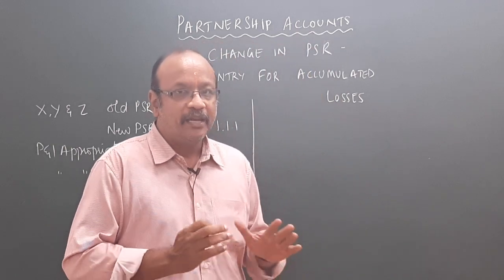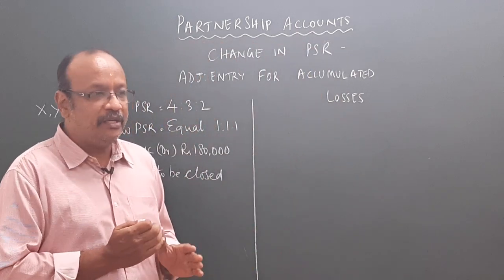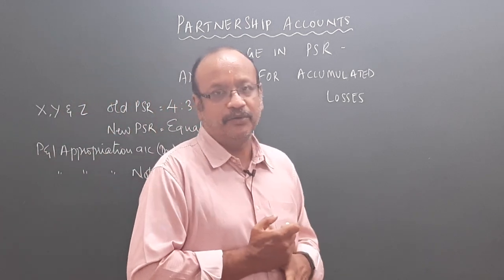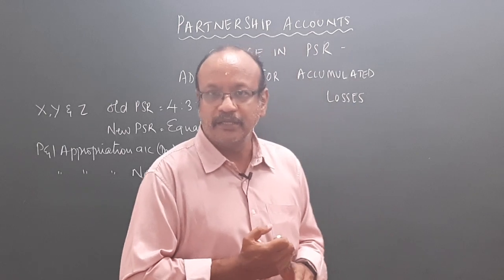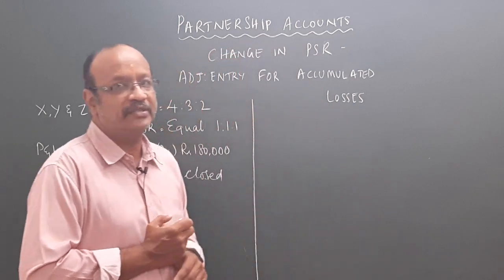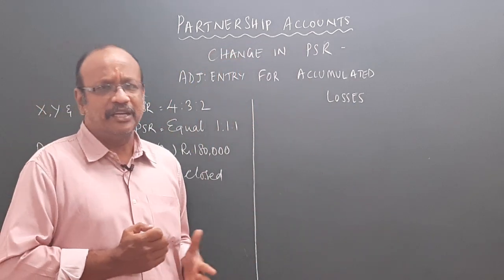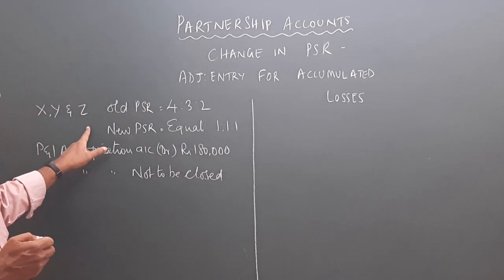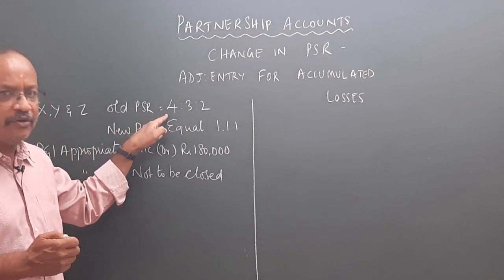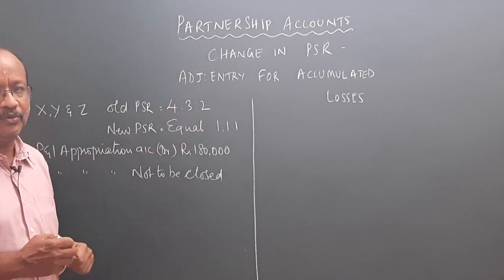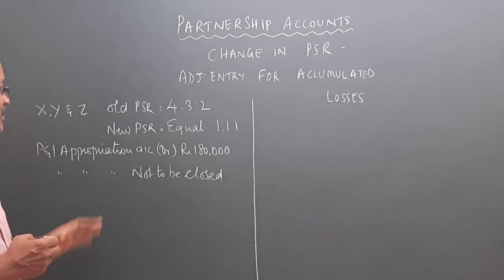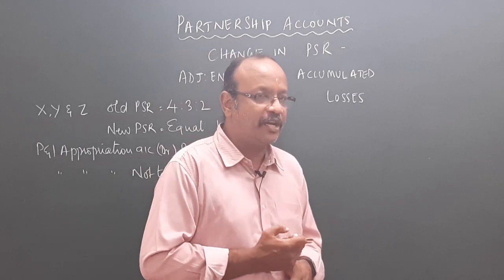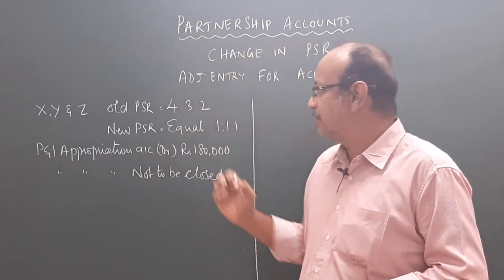Right? Now, in the previous video, we adjusted the profit items. In this video, we are trying to adjust the loss items or accumulated loss items. Let's go directly into the sum. X, Y and Z were sharing profits and losses in the ratio 4:3:2. From this moment onwards, they decide they are going to change their profit sharing ratio and they will be sharing profits and losses equally in future.